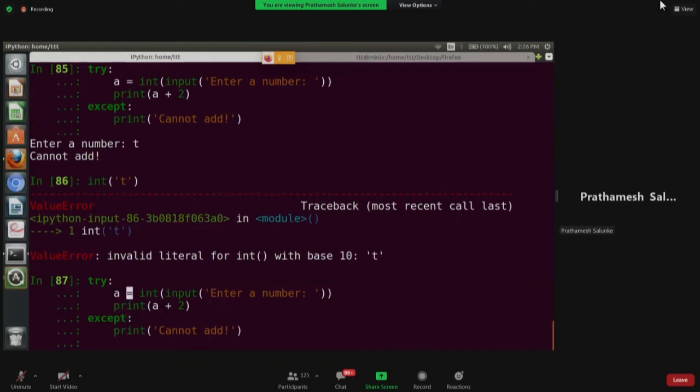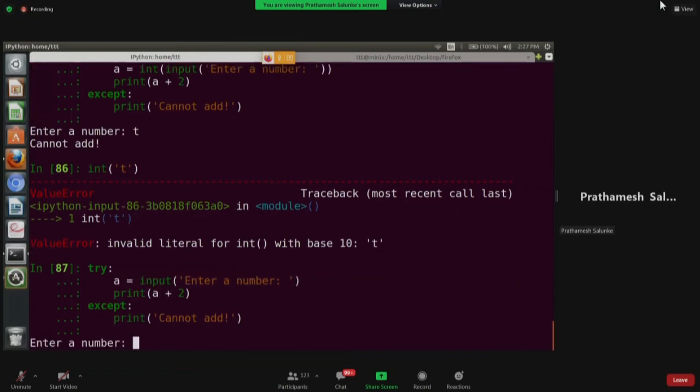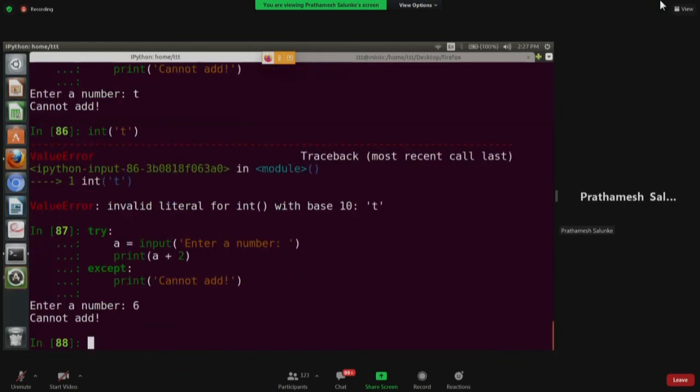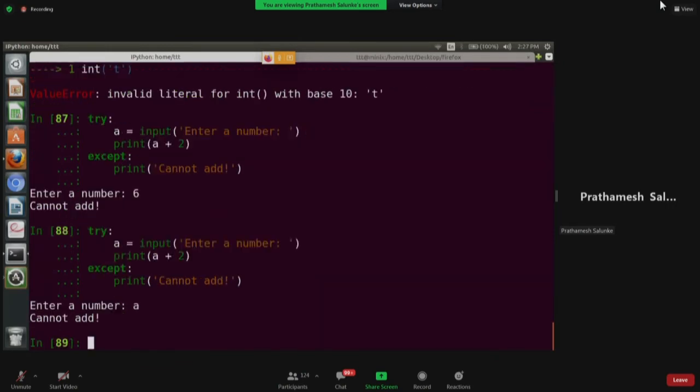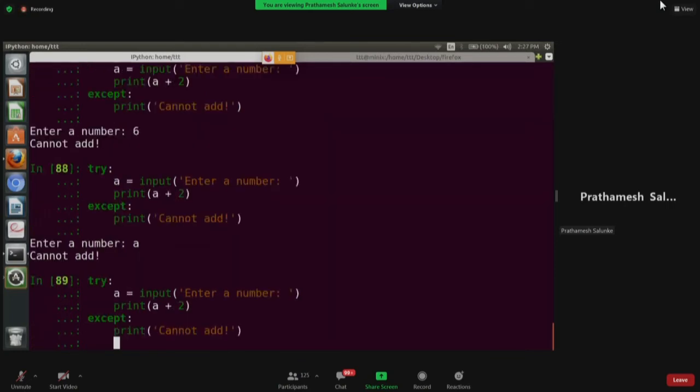So suppose if I don't convert this into int, we are aware that now addition won't happen even if I enter 6. Now what is happening? String and int we are not able to add. There is a type error. Now again, if you run this, if I enter some alphabet A, again it cannot add. Obviously it cannot add string and int, same thing, type error. But even when you handle the type error, how did you handle the type error? By converting this into int.